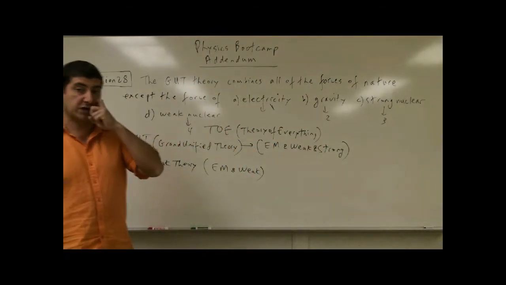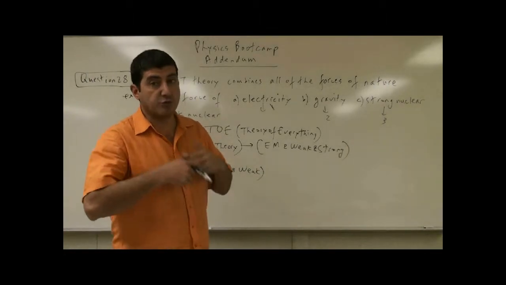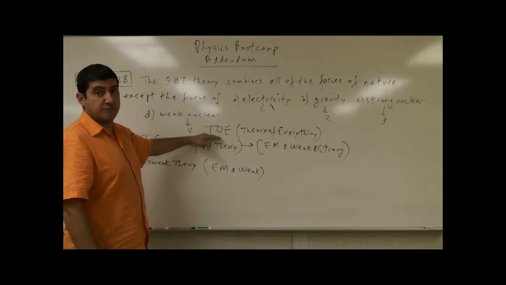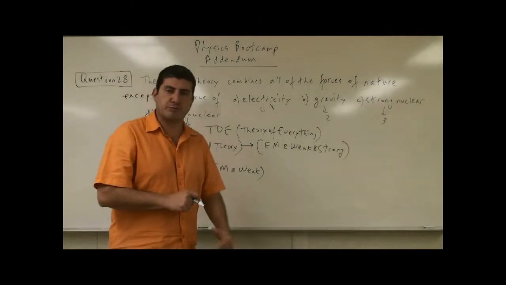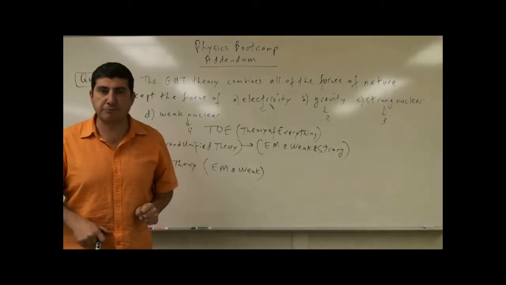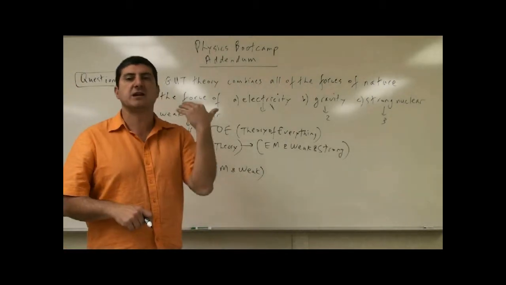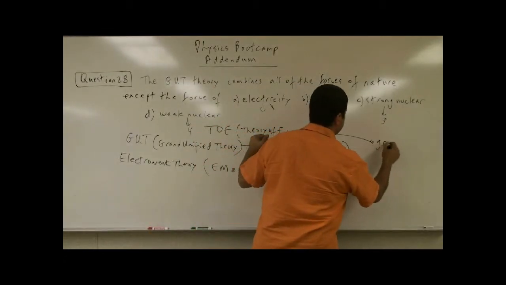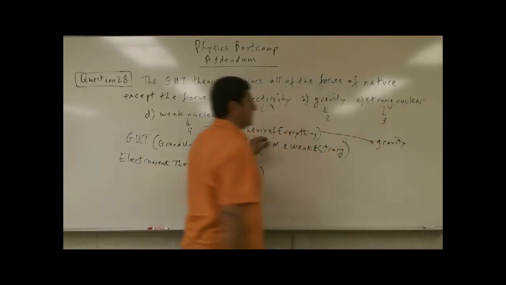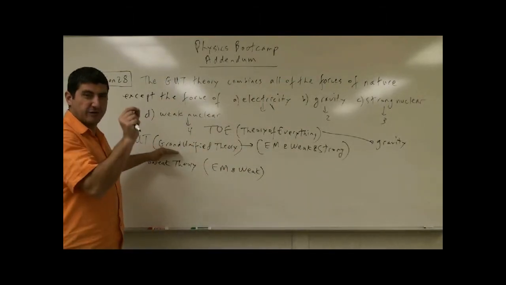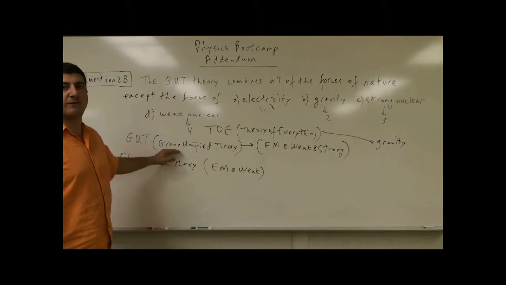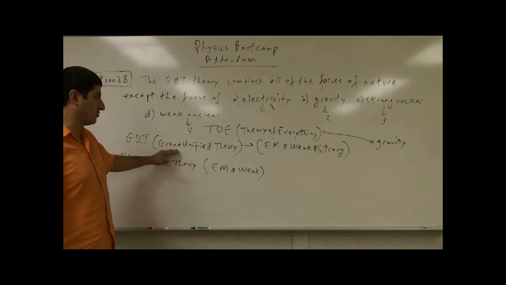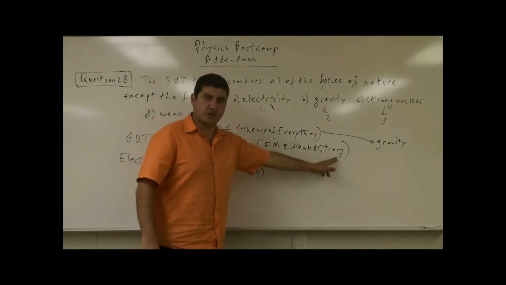So if you connect this with cosmology, we believe that when the universe first began, there was only one force. It hadn't separated. Right after the Big Bang took place, the first force that separated and became a separate entity was gravity. So when gravity separated, you had, for a very, very short time period, one force of nature known as the GUT force, grand unified theory, which was the combination of 3 forces.